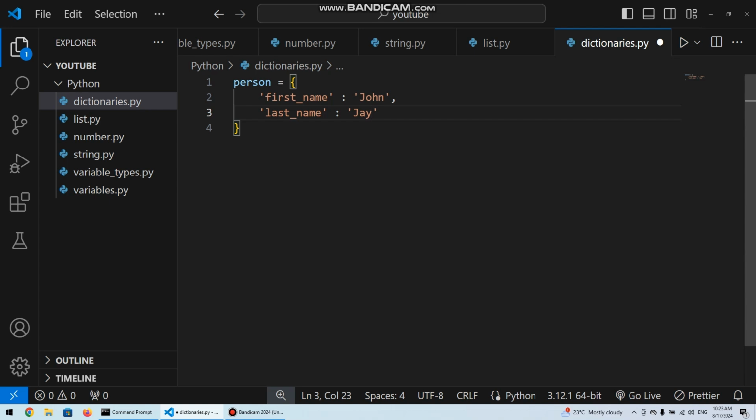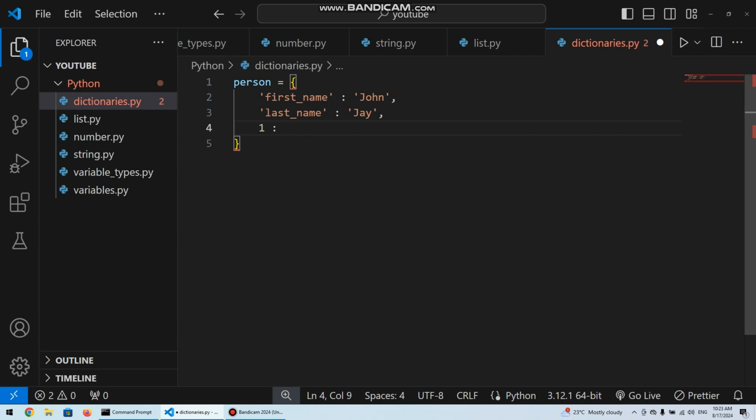Dictionaries can hold many different data types. You can use any kind of data type as a key. Not any type, but when I say any type, I just mean you can use strings, because you can see first name and last name as strings. You can see one is an integer. You can even use a float.